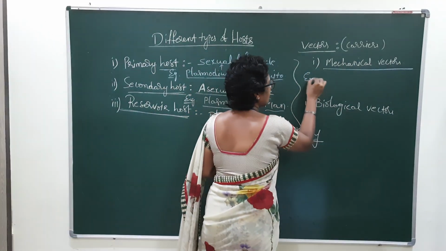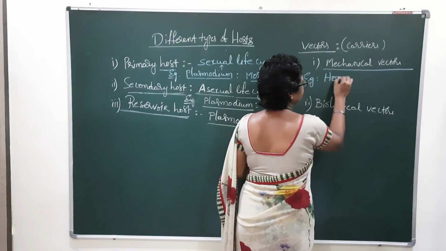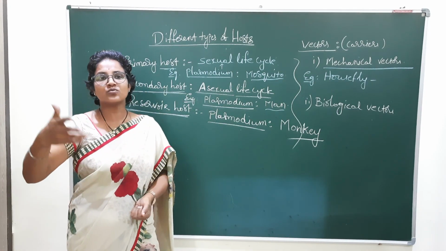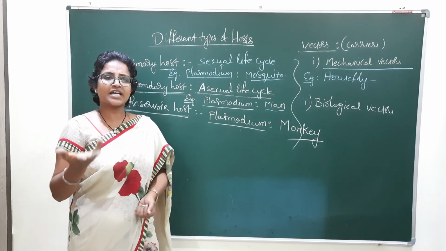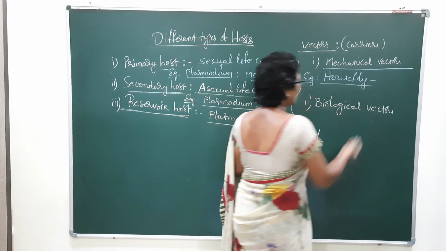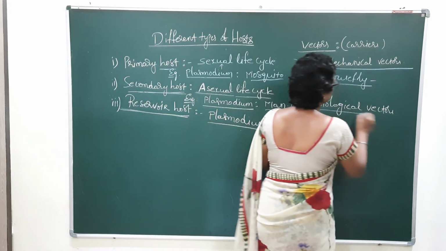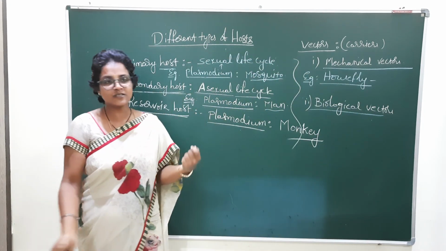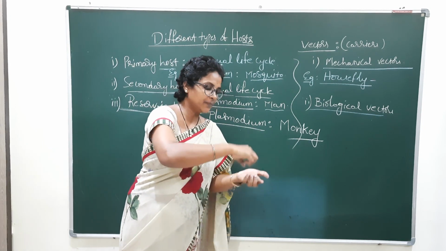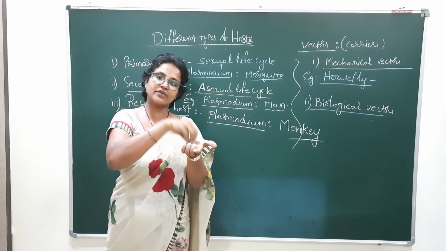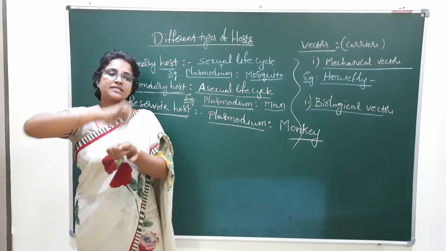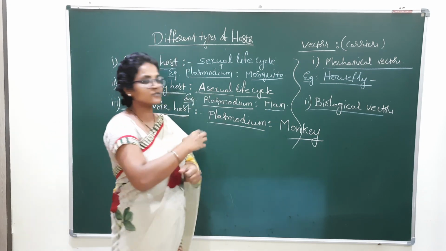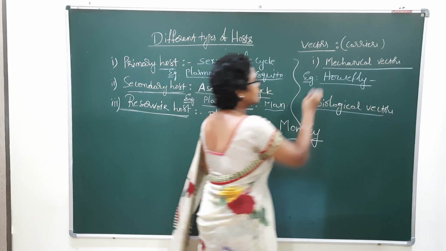For example, the housefly. The housefly carries an infection from one place to another without any change in the parasite. For example, if there is food, it carries the parasite or infective material and sits at another place. The infection is carried from one place to another, but there is no change in the parasite. That is called the mechanical vector.